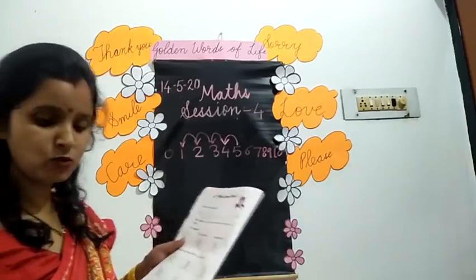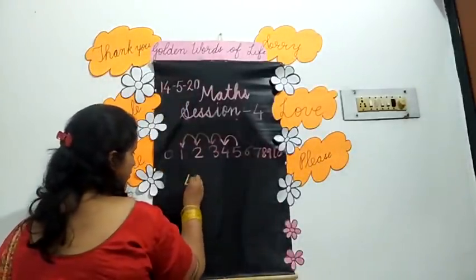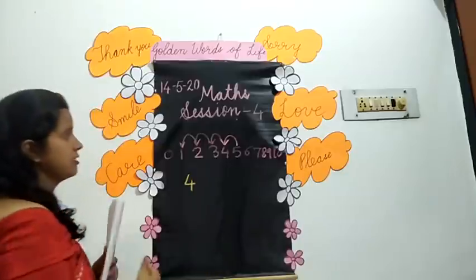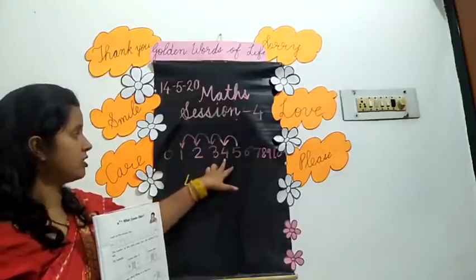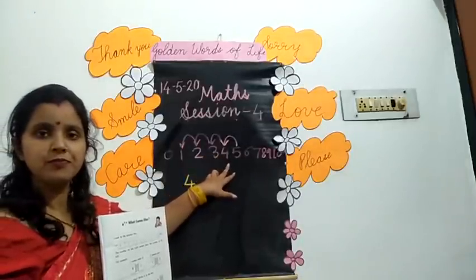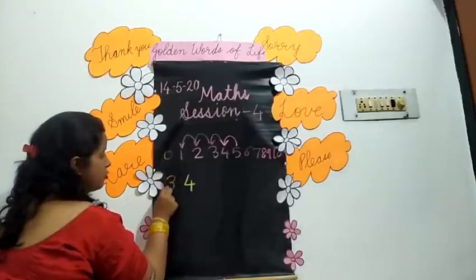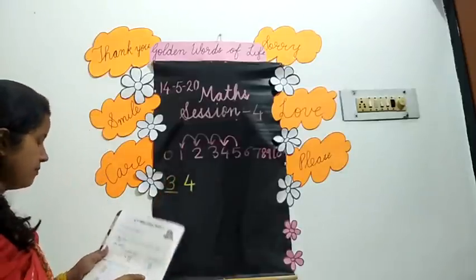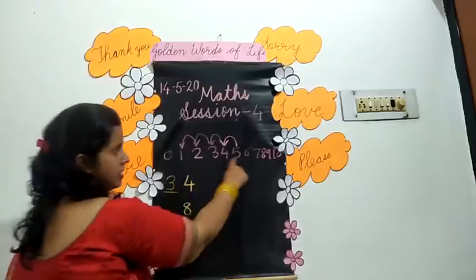Okay, children? Shall we do the exercise? See, in the first box, number 4 has been written. Look at these numbers. Which number is coming before the 4? Number 3. So what will you write here? You will write the number 3. Now number 8 has been written.